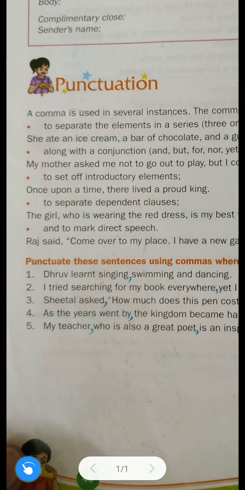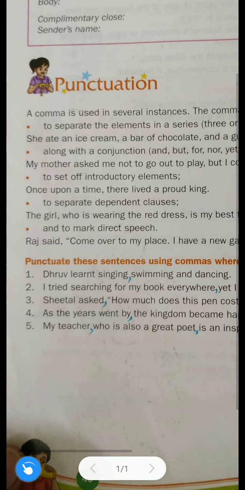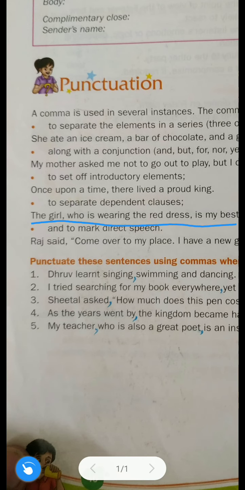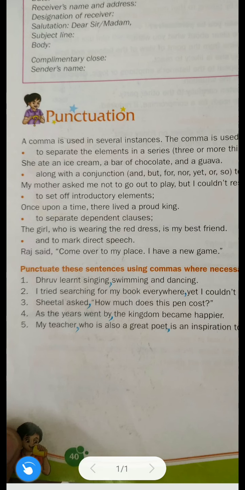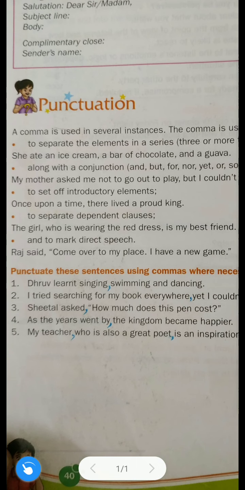We use a comma for separating two dependent clauses. In short, I will tell you what is meant by a dependent clause. Let us discuss the example, then you will understand. "The girl who is wearing the red dress is my best friend." Now, dependent clause means what, students? Here, "the girl," this group of words. If it is a separate phrase, does "the girl" make any sense? No, because it depends on the remaining sentence.